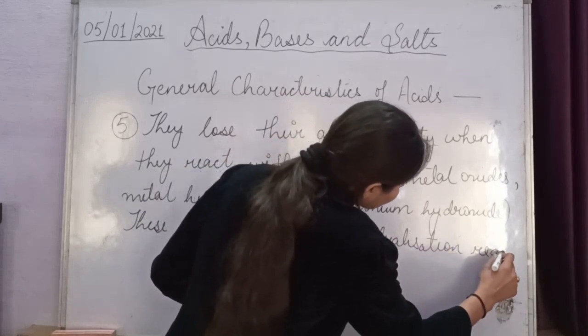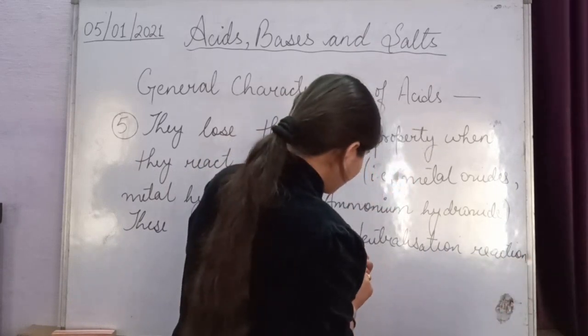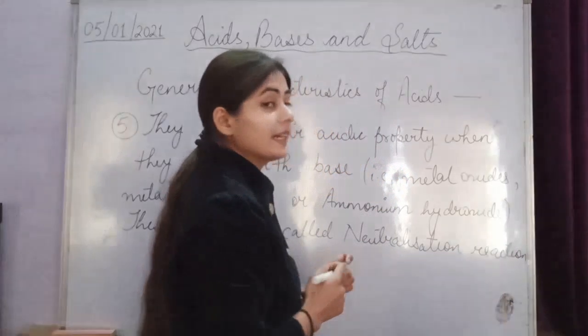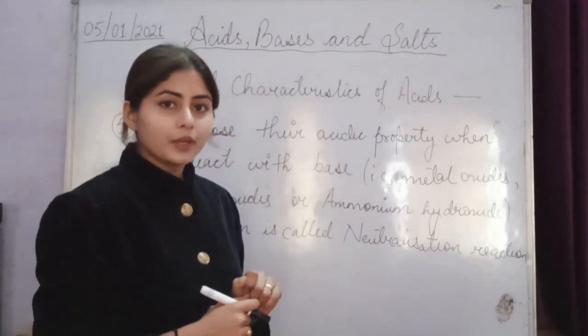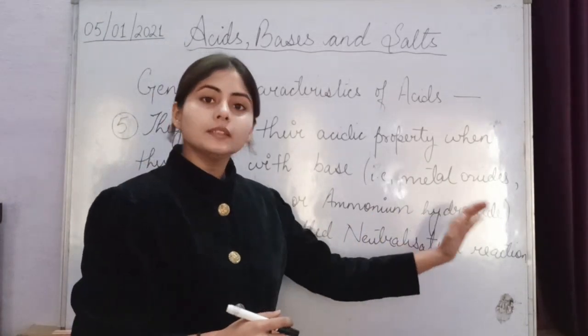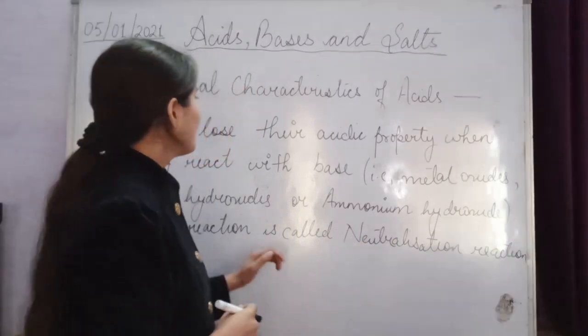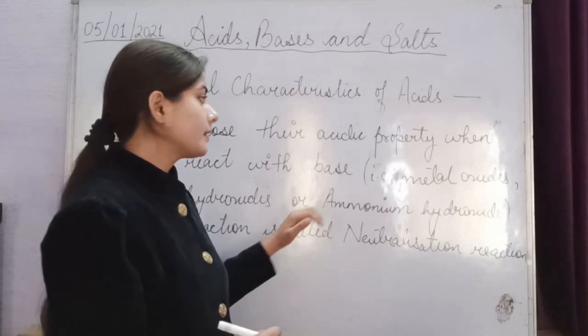What is a neutralization reaction? When acids react with bases and acids lose their acidic property, that reaction is called a neutralization reaction. Clear? So this is the fifth property. Let's take an example of this to understand it well.